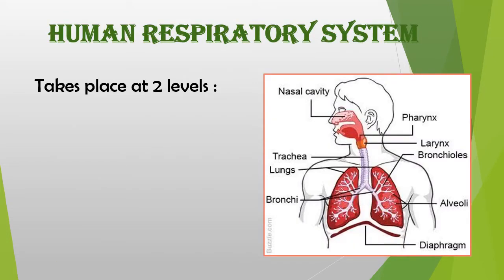The human respiratory system consists of the pharynx, the larynx, the voice box, the bronchioles, those are these branches, and the tiny balloon-like structures at the end of each bronchiole, which are the alveoli. This part under the rib cage is the diaphragm. Then there are the bronchi, the right and left lung, the trachea, and the nasal cavity.